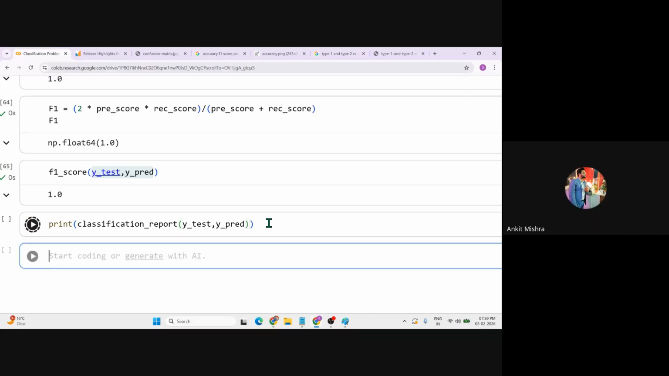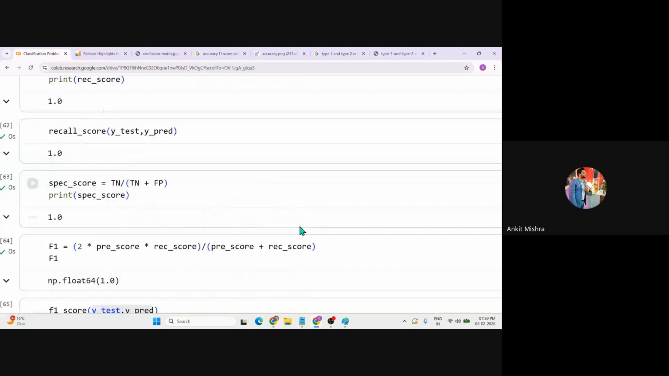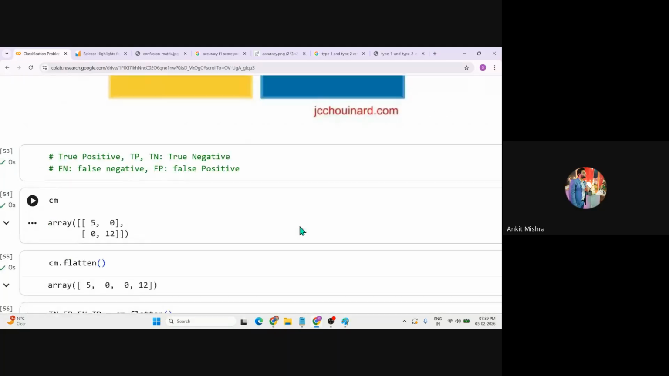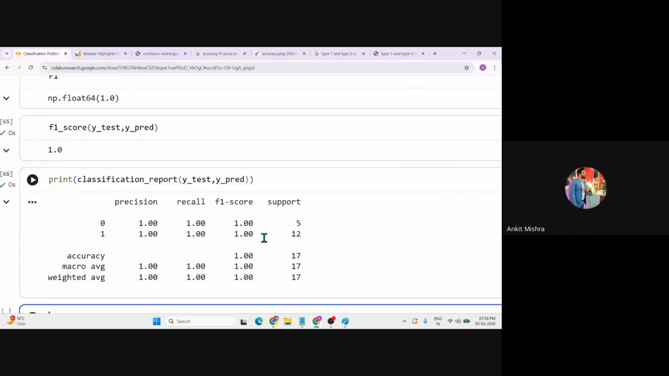Let's pass this inside a print function, and you are getting multiple scores at once: precision score, recall score, F1 score, and support. And what is that support? Support is these values. We are getting two supports now, for true negative and true positive, like 5 and 12. That is the reason you are getting 5 and 12 as support, and the final support will become 17. 12 plus 5 is 17.